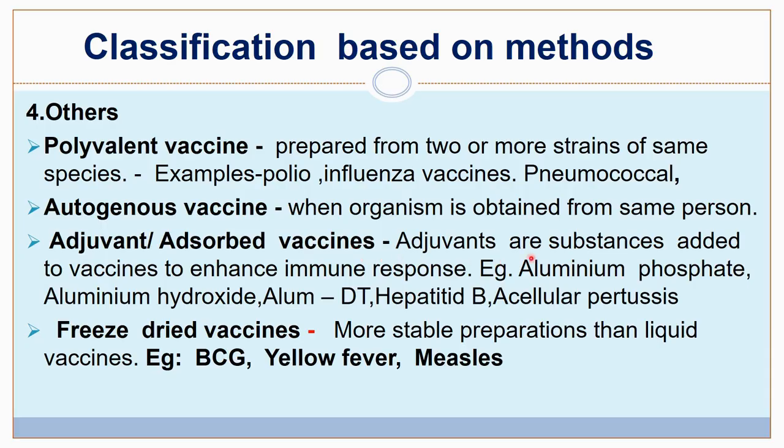Here adjuvants are added. These are substances that, when added, enhance the immune response of the vaccine. The adjuvants used are aluminum phosphate, aluminum hydroxide or alum. Examples of this type of vaccine are DT, hepatitis B and acellular pertussis. Other is freeze-dried vaccines. They are a more stable preparation than the liquid vaccines. Examples of freeze-dried vaccines are BCG, yellow fever, measles vaccine.